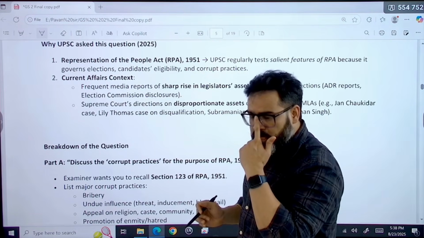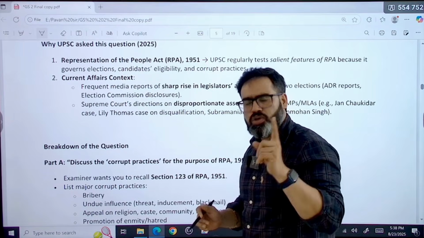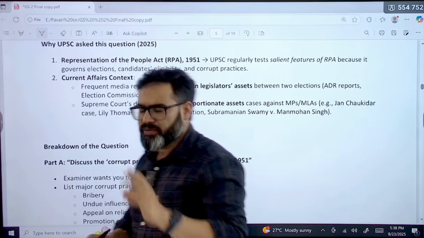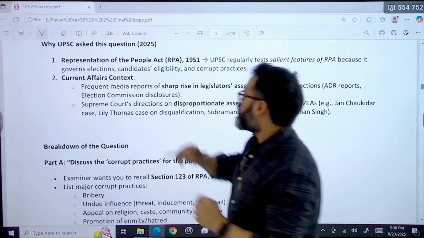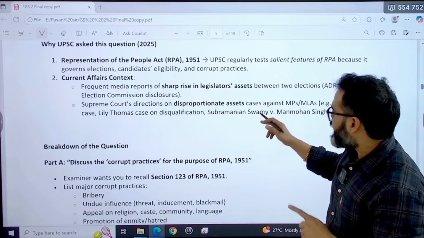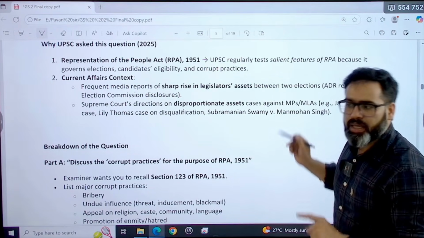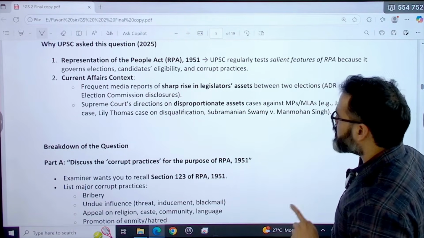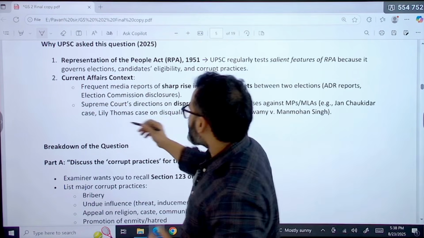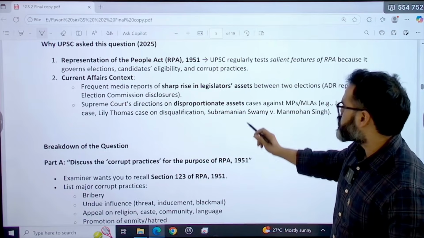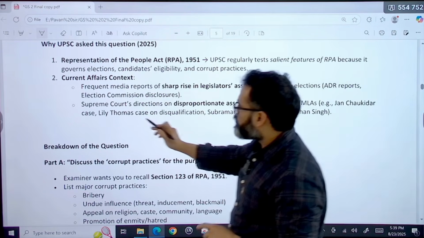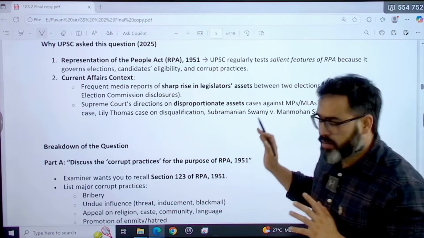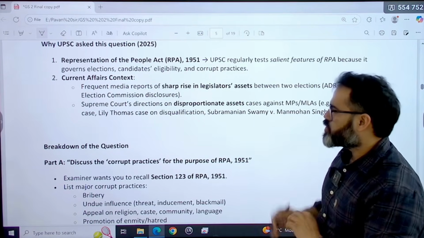And one more thing. In September and November 2024 there was news in The Hindu, Indian Express and various newspapers regarding Supreme Court directions on disproportionate asset cases against MPs and MLAs, especially in the context of the Tamil Nadu MPs and MLAs case. Examples are the Jan Chaukidar case, a very old case, the Lily Thomas case on disqualification, and one more case, Subramanian Swamy versus Manmohan Singh. Here the Supreme Court directions are regarding disproportionate assets. That is basically the context because of which such a question was asked.